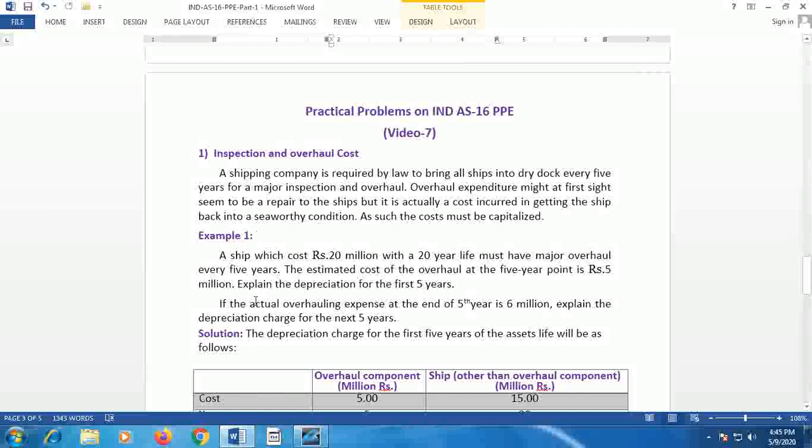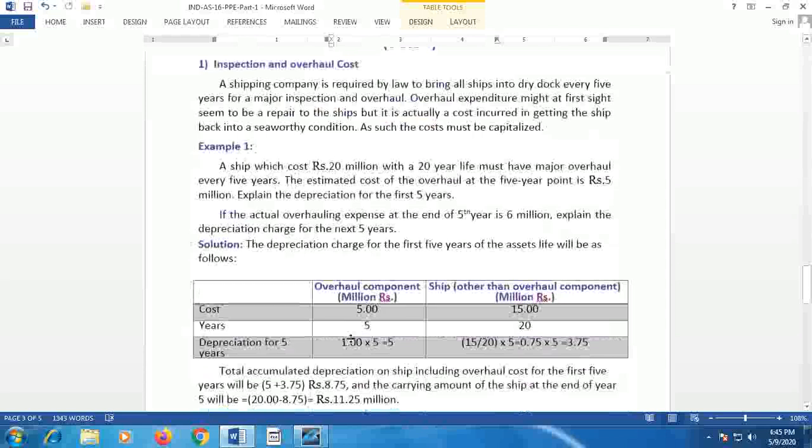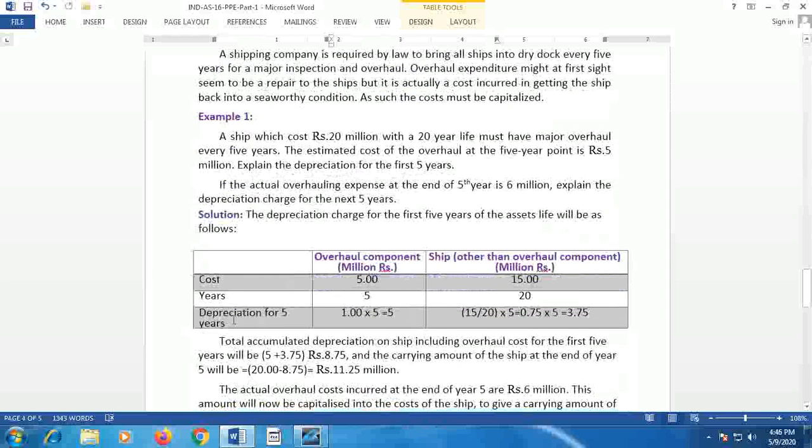The example is given here. A ship which costs rupees 20 million with a 20-year life must have major overall every 5 years. The estimated cost of overall at the first 5-year point is rupees 5 million. You are asked to explain the depreciation for first 5 years. If the actual overall expenditure at the end of 5th year is 6 million, it is expected to explain the depreciation charge for the next 5 years. We shall see how the example can be worked out.